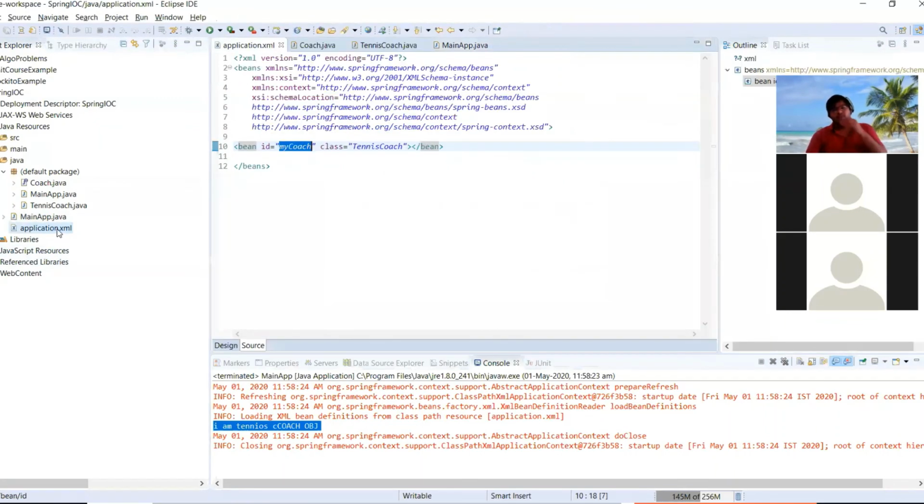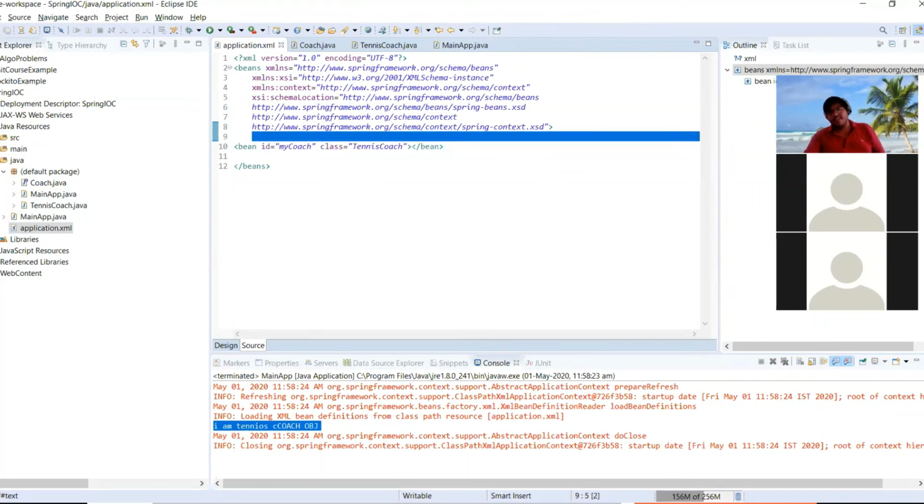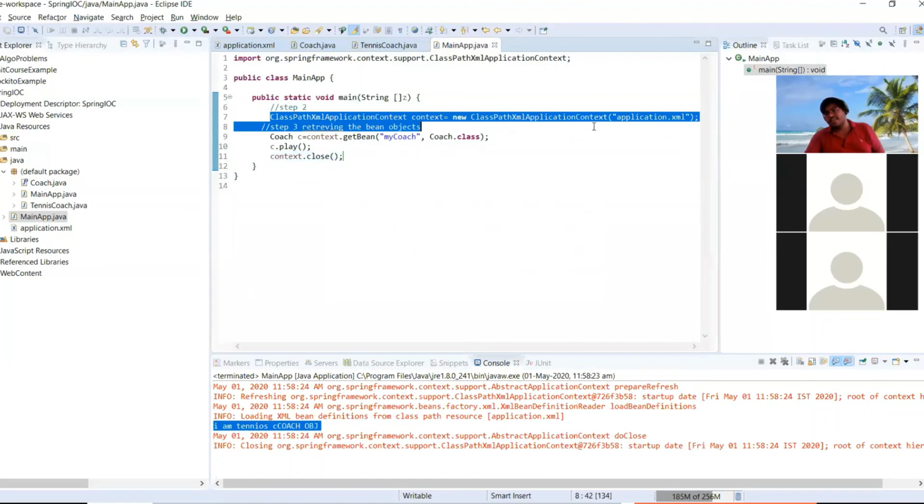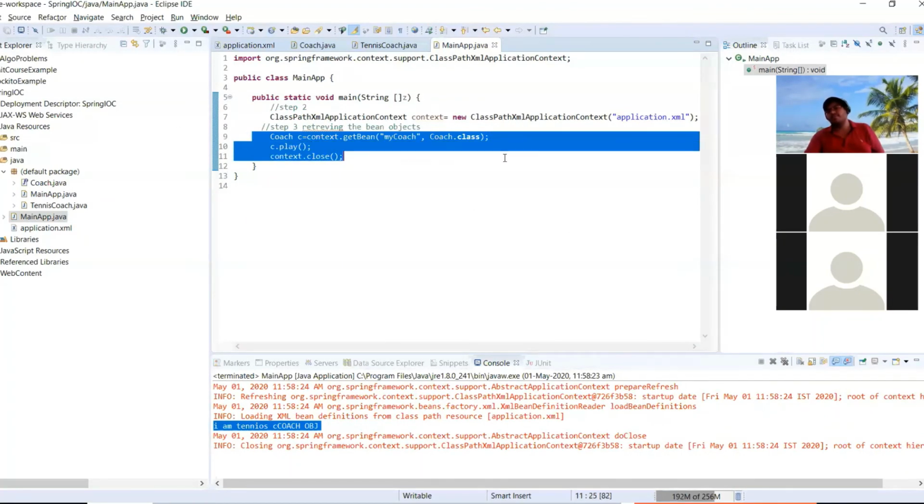That is common in all Spring projects, we have to add this configuration file and mention some beans here. I have defined one bean here. Then step two, in our main app, I have to create a Spring container, and step three is to access the bean with the help of that Spring container. So these are the three main steps in which we achieve Spring IOC.